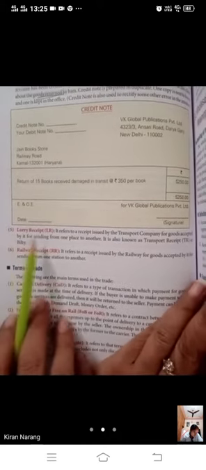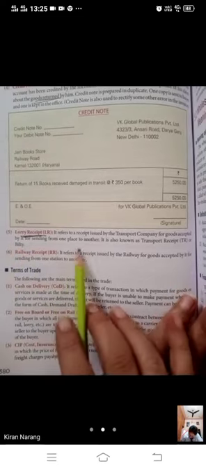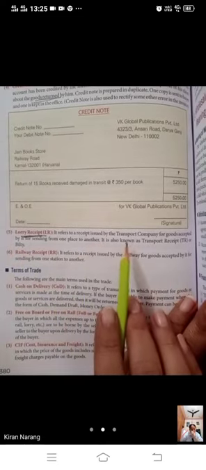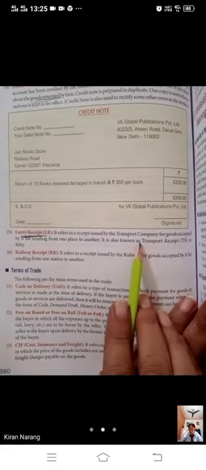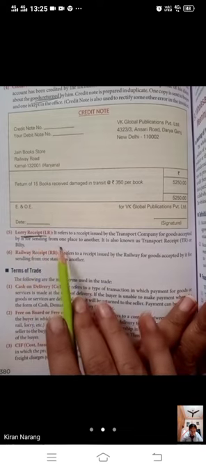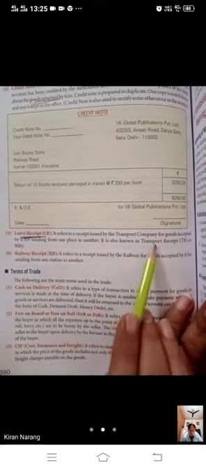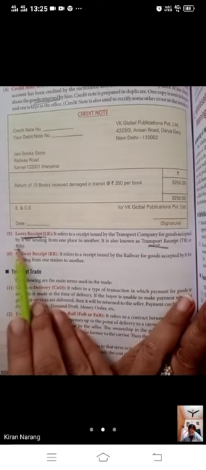Then fifth is bache, lorry receipt. What is a lorry receipt? LR. It refers to a receipt issued by a transport company for goods accepted by it for sending from one place to another. It is known as a transport receipt also, or a bilty.